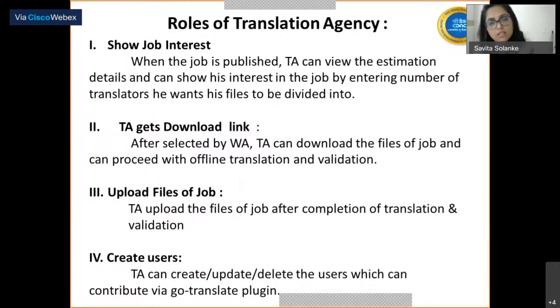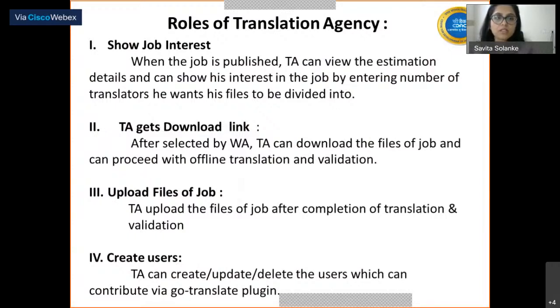If ever the job gets assigned to this translator, it is ensured that the file will be divided into the number he has put in the box while showing interest.